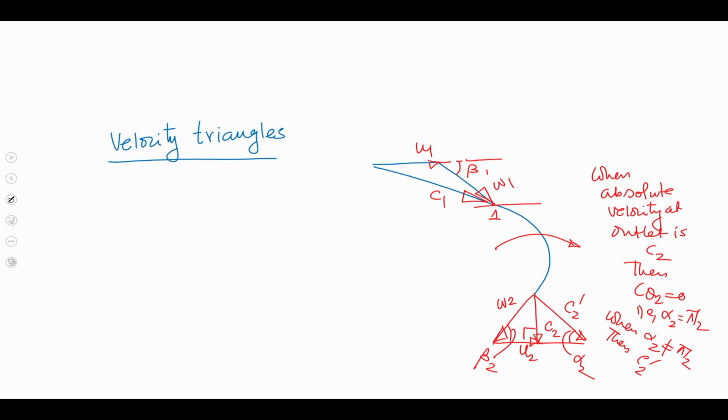So, we have drawn the velocity triangles, and you know that this is the flow angle at the inlet, alpha 1.